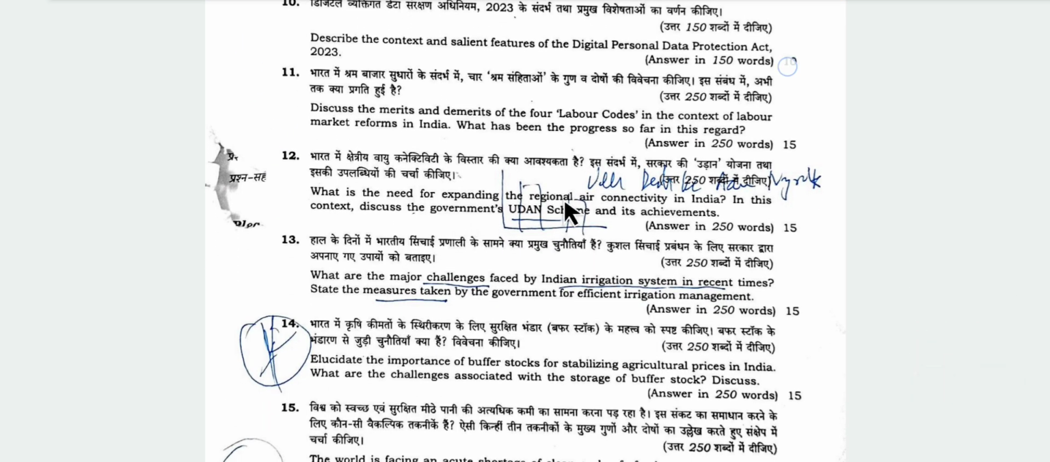What is the need for expanding regional air connectivity? The government's Udan scheme. In the Udan scheme, you can tell why the scheme was introduced, because northeastern regions were not that well connected via air connectivity. That's why the government introduced the Ude Desh Ka Aam Nagrik scheme.